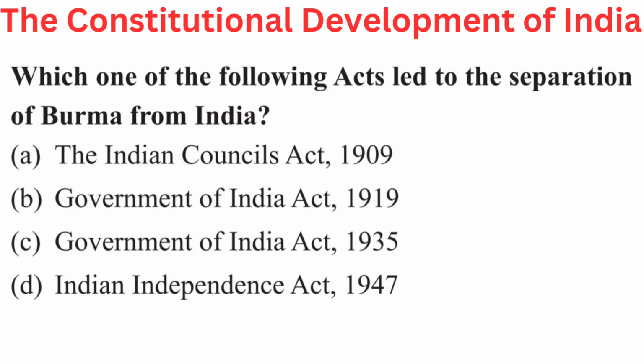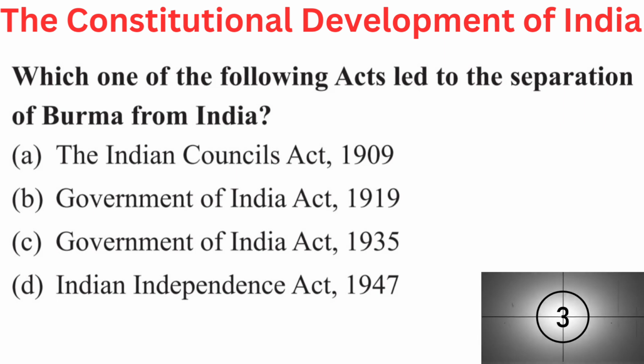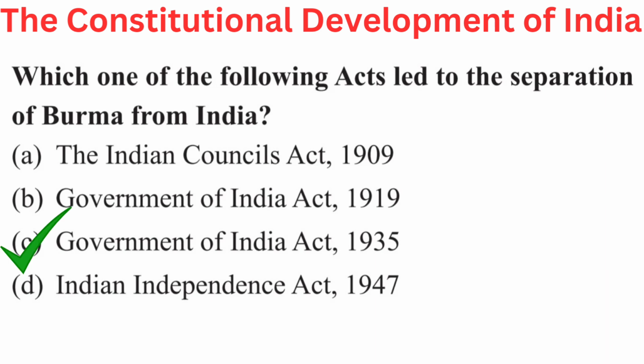The question is, which one of the following acts led to the separation of Burma from India? Your options are A. The Indian Councils Act 1909, B. Government of India Act 1919, C. Government of India Act 1935, or D. Indian Independence Act 1947. Answer is C. Government of India Act 1935.